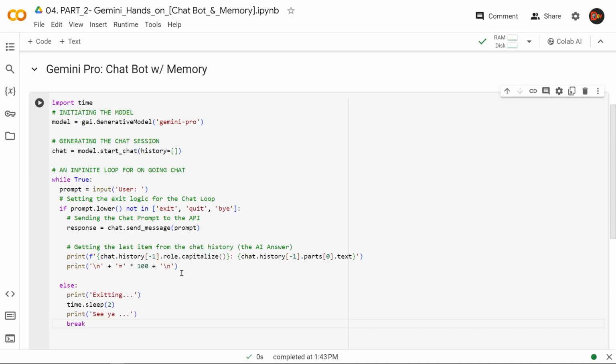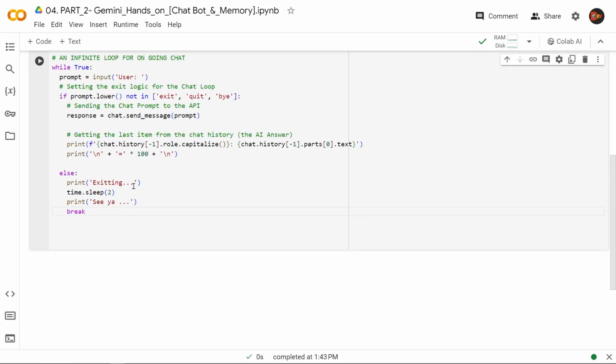In the end, we'll have our else clause, which means if the user does type exit, quit, or bye, this logic will fail and else will take over. We're going to print exiting, and then time.sleep will invoke a 2 second delay, print see ya, and break out of the loop, thus ending our ongoing conversation or chat session.